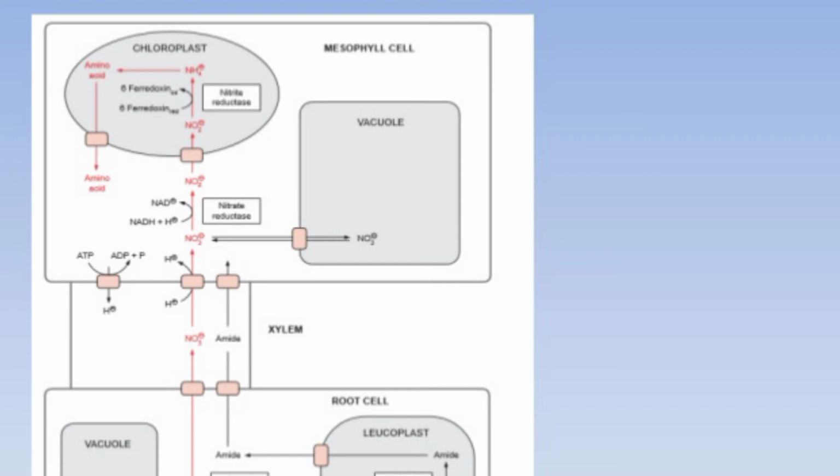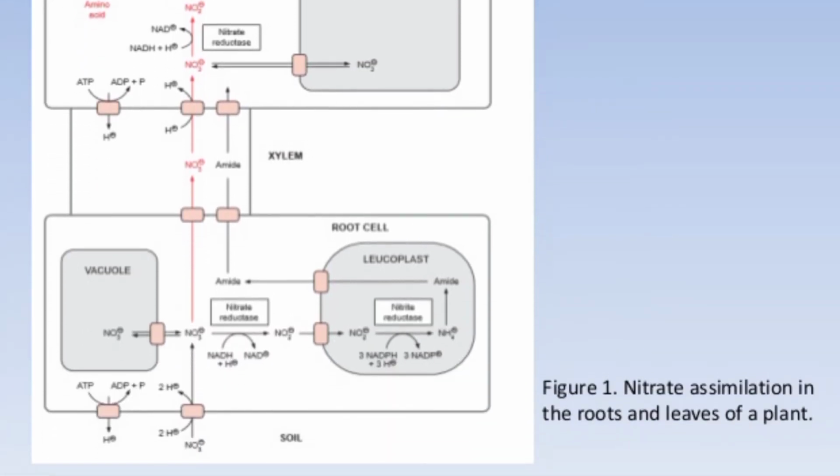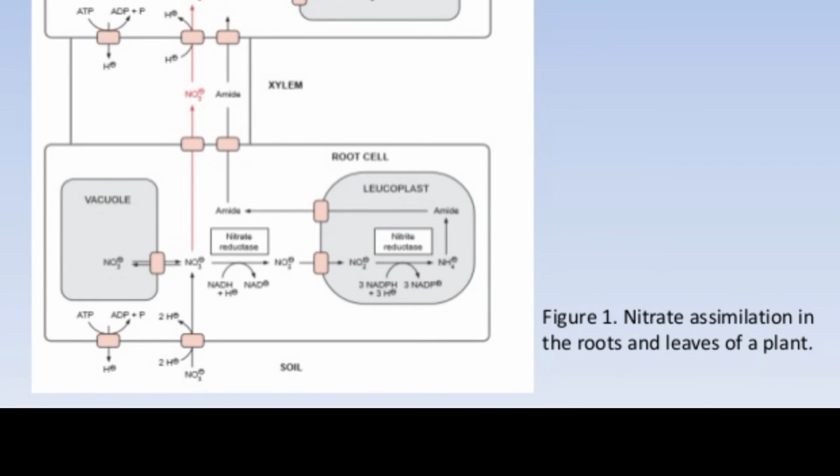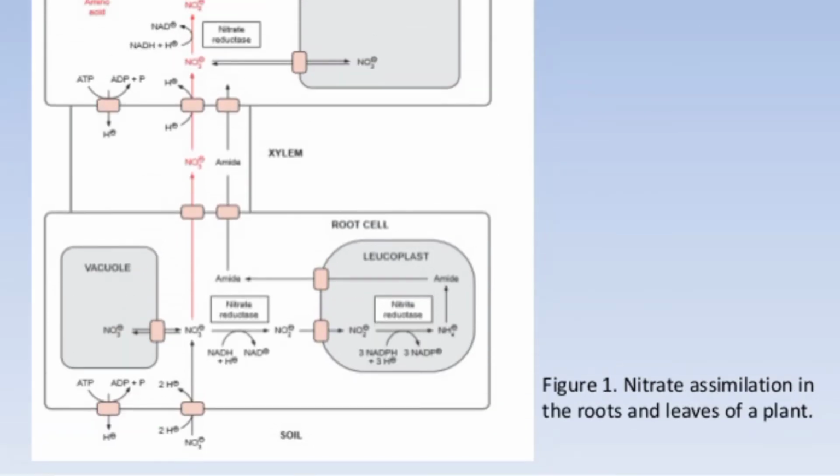So with the help of these cofactors, the nitrate is reduced by nitrate reductase and converted into nitrite. This reaction is carried out in the cytosol in the plant part.